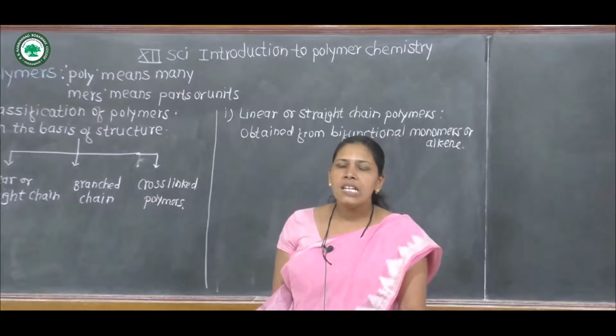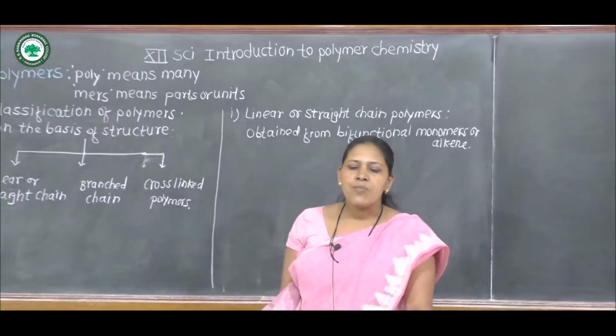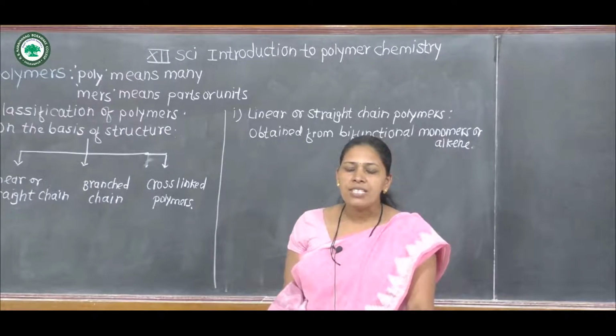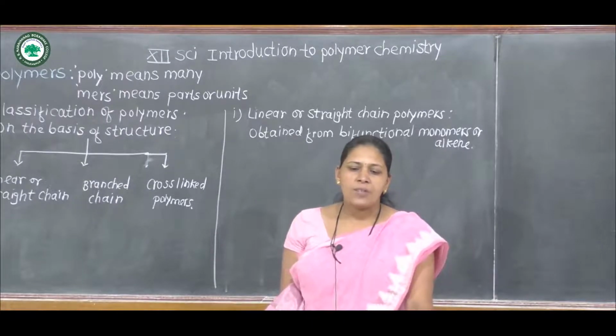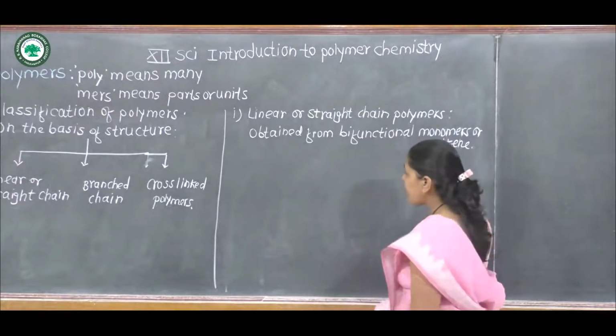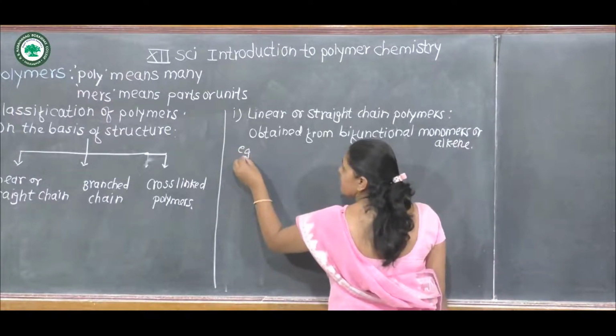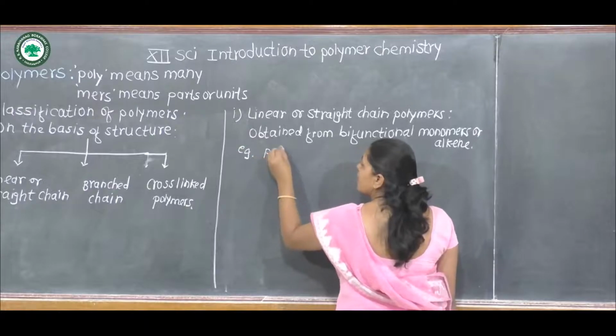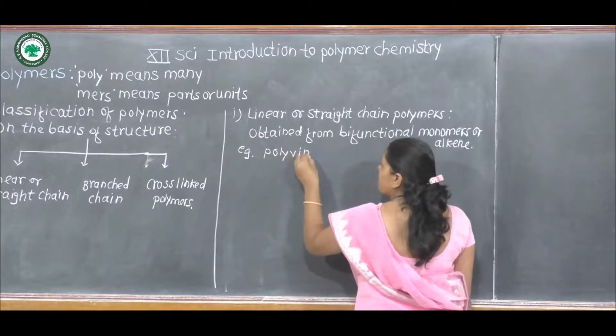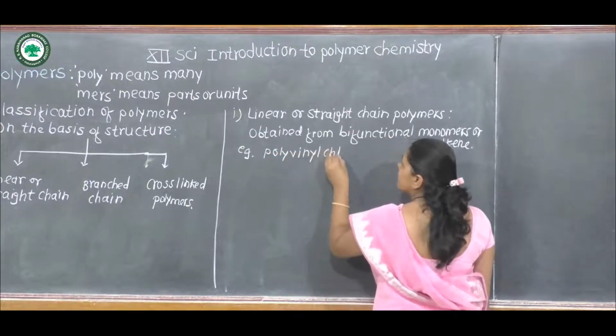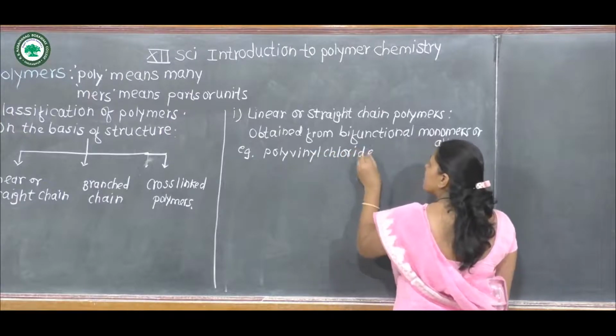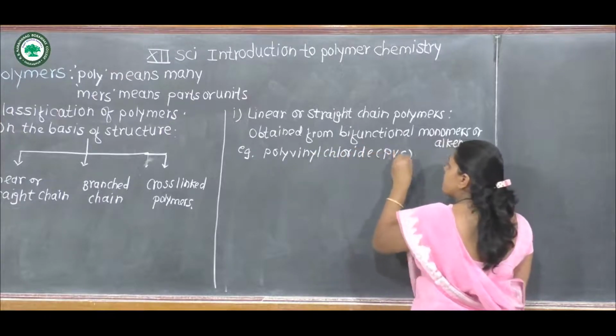Examples of linear or straight chain polymers are PVC or high density polythene. PVC means polyvinyl chloride. In short, it is called PVC.